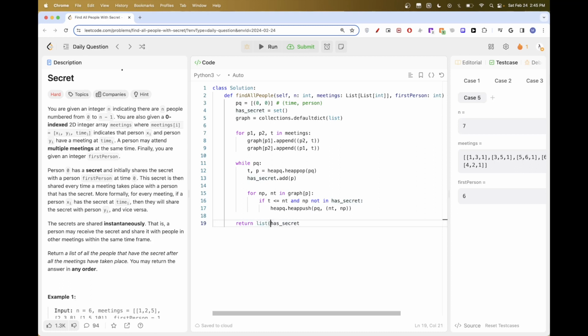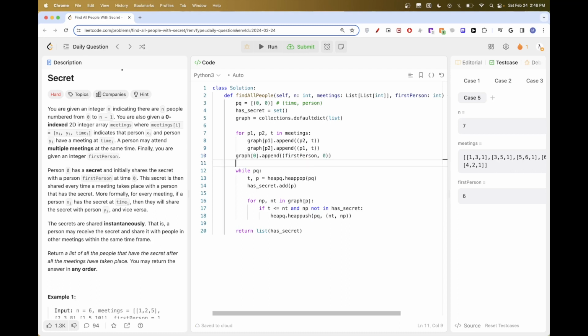Now, one other thing that we forgot to do here is that the first person is informed at time 0 by person 0 about the secret. So we need to do that somehow. The easiest way is we can just say that the graph at 0 needs to meet with the first person at time 0. That's another way to do it. So 0 at time 0 met with the first person at time 0. Okay, and that should be it.